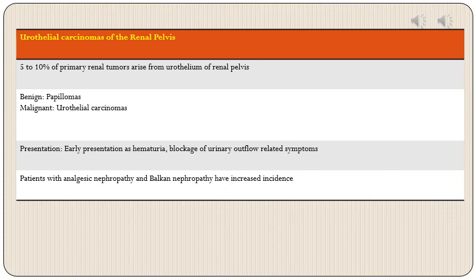Presentation: these tumors have early presentation with hematuria or with symptoms related to blockage of urinary outflow. Patients with analgesic nephropathy and Balkan nephropathy have increased incidence of urothelial carcinoma of renal pelvis.